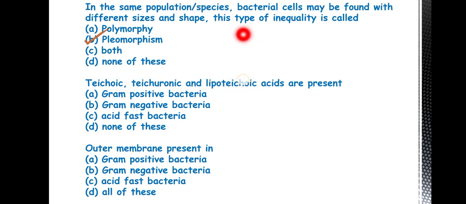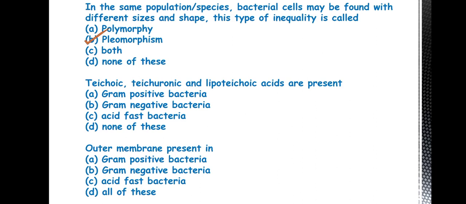That shape is different due to the environmental condition, okay? But the same species have the same shape. Due to some environmental stress condition, it may change, maybe due to heat or salt stress. So many environmental stresses are there due to which it may change its size or shape. That is called pleomorphism.